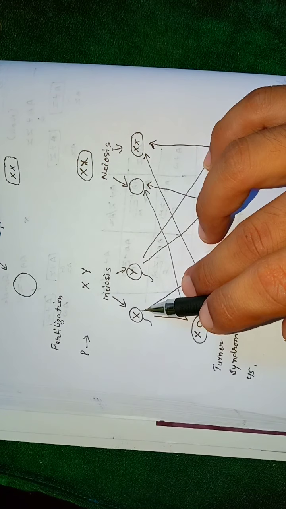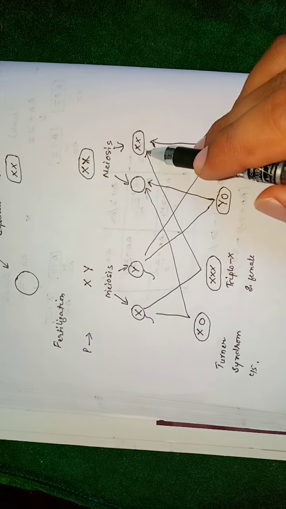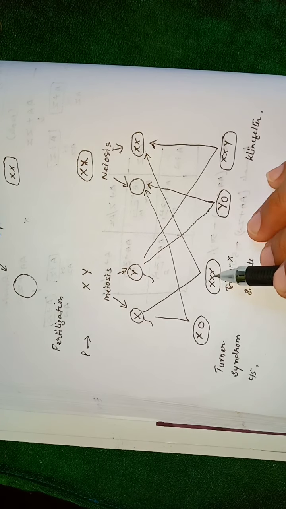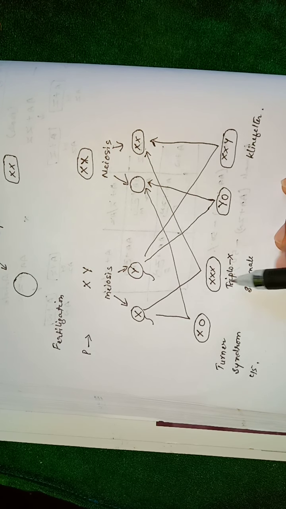Now this X will also fuse with this one and will give rise to 1X and 2X, means 3X. This condition is called triplo X. Tri means 3.